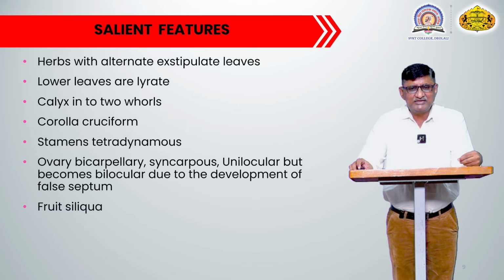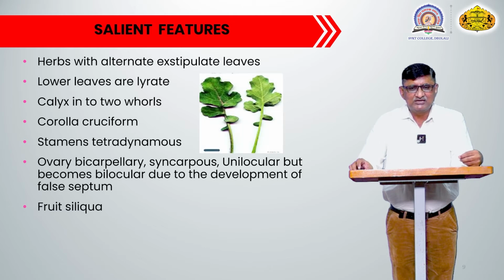Leaves are simple, exstipulate and of lyrate type. You can see the image showing the lyrate leaves. Lyrate leaves means the leaf lamina is deeply dissected up to a certain limit, and such a dissected leaf is called a lyrate leaf.